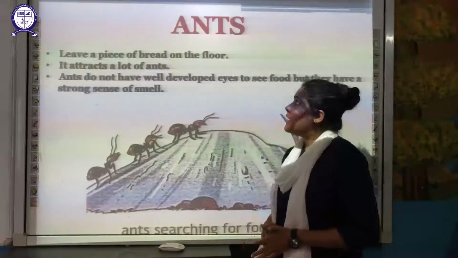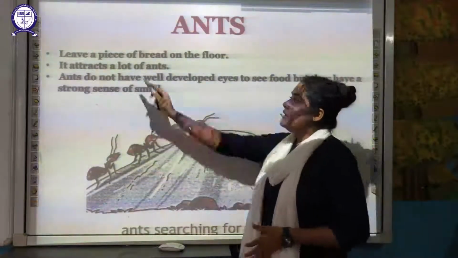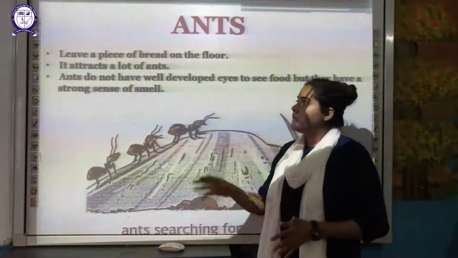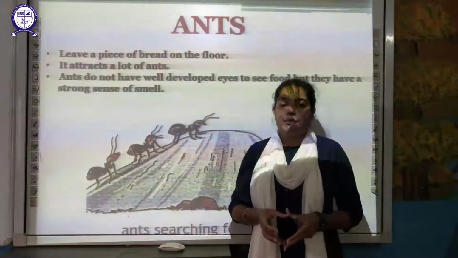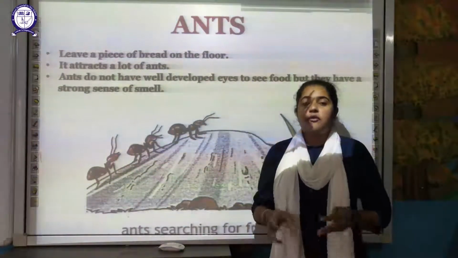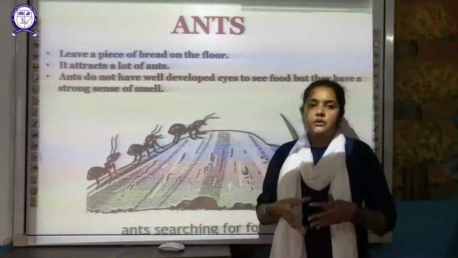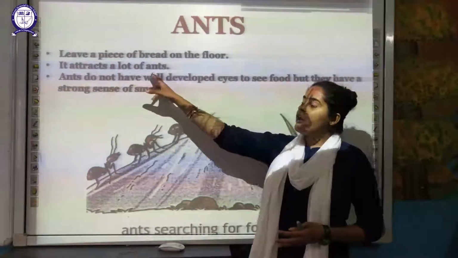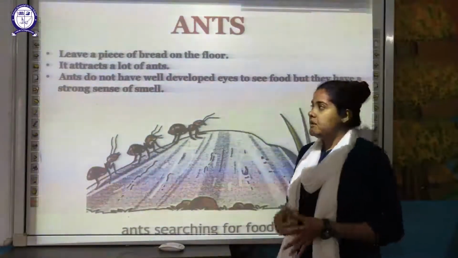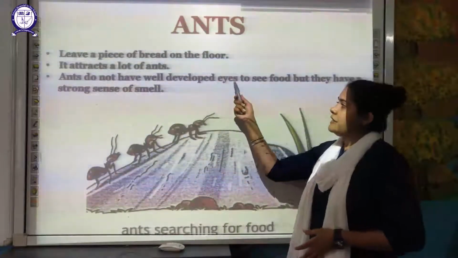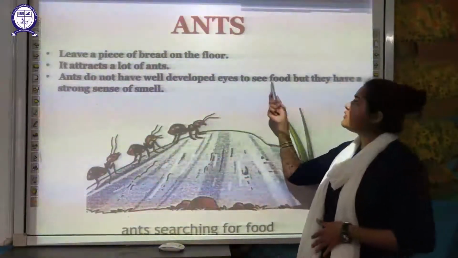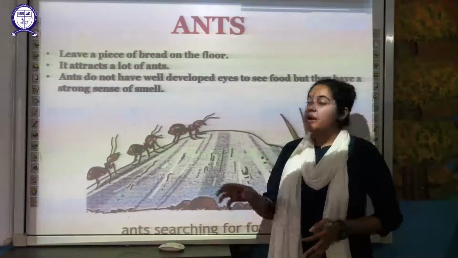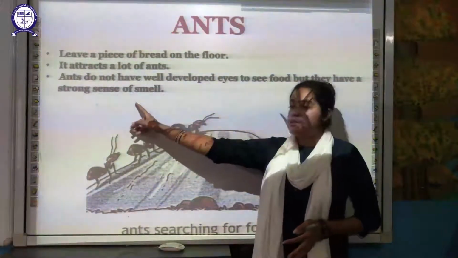Let us discuss them one by one. First of all, the ant. If you leave a piece of bread on the floor, it will attract a lot of ants. You can do this activity: take a small piece of bread and leave it on the floor. Within a few minutes or half an hour, you will see a lot of ants surrounding that bread piece. Ants do not have well developed eyes to see the food, but they have a very strong sense of smell, so they find that piece of bread.